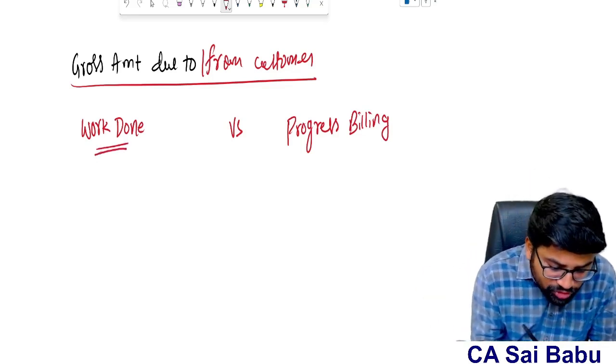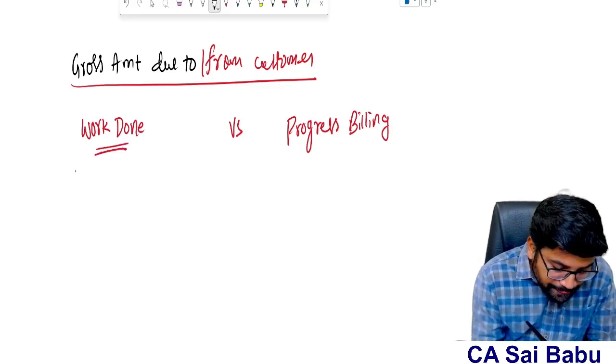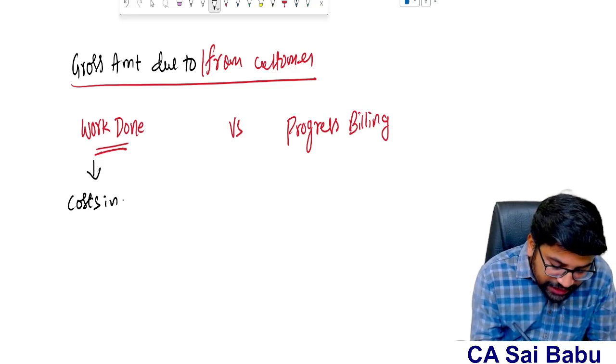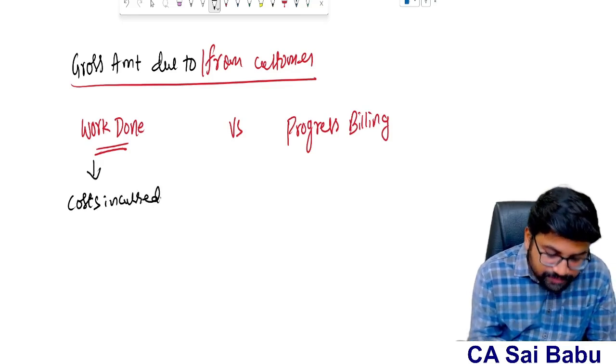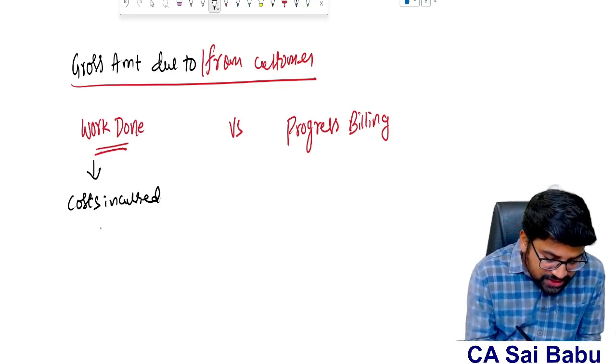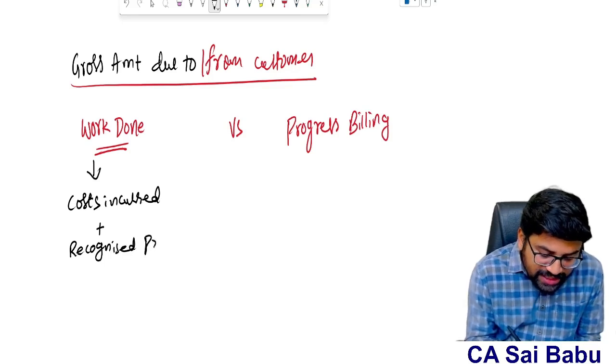Sir, how to find out work done, sir? Simple, sir. Work done is arrived at as, first, what is the cost incurred? You check the cost incurred. Now for this, you add recognized profits. If you recognize any profits in respect of the contract, you add the profits.